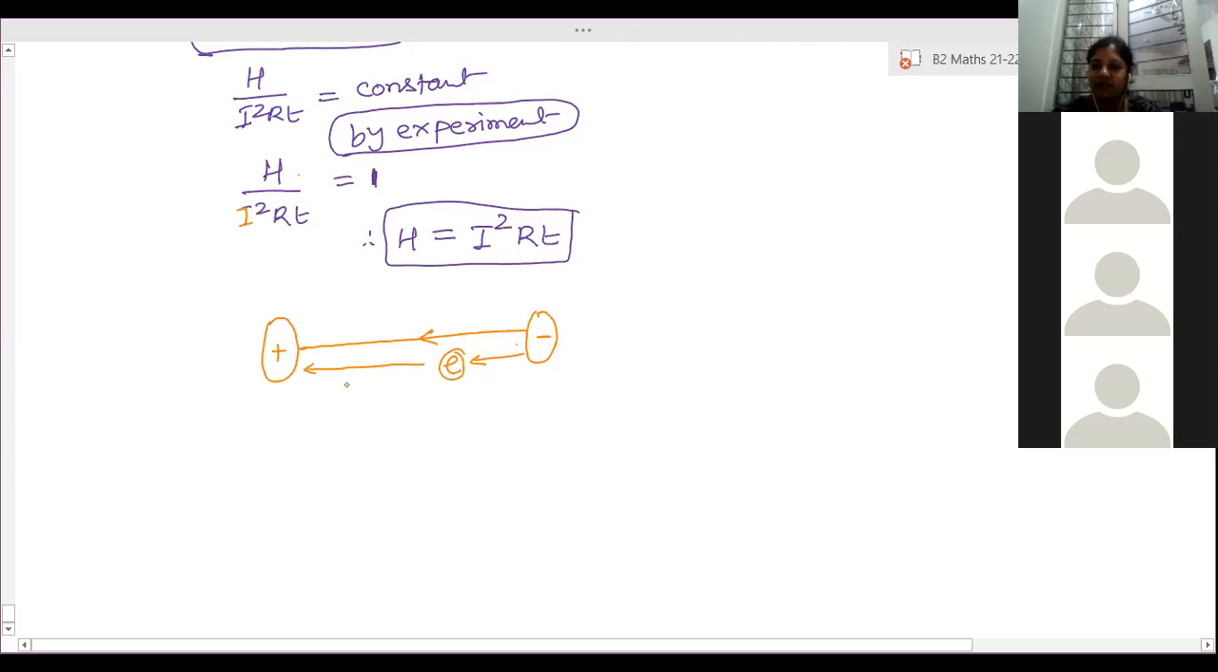Where is the work done? On the electron, the work is done. The electron is moved from negative terminal to positive terminal. Is that clear? So while the electron is moving, work has to be done, and that work done is stored in the form of electrical energy in the electrons, right?